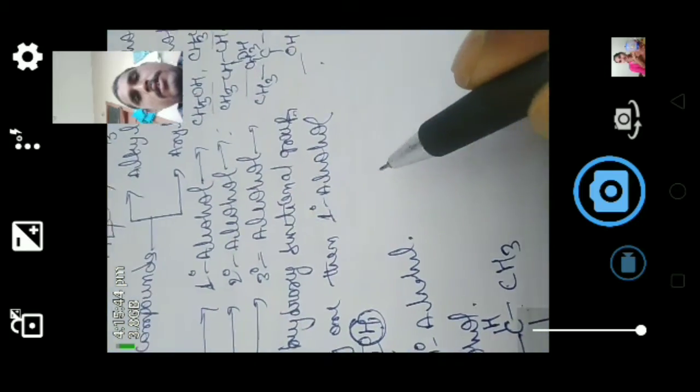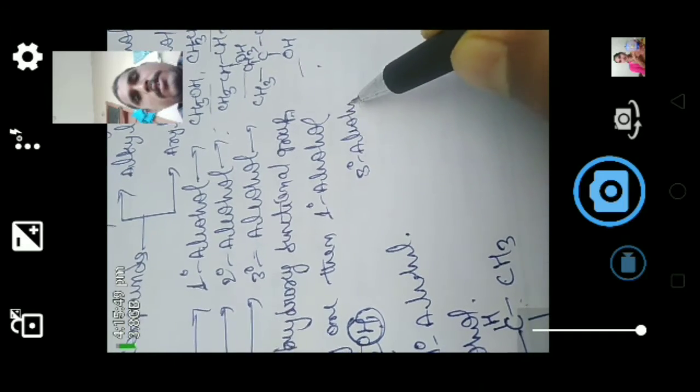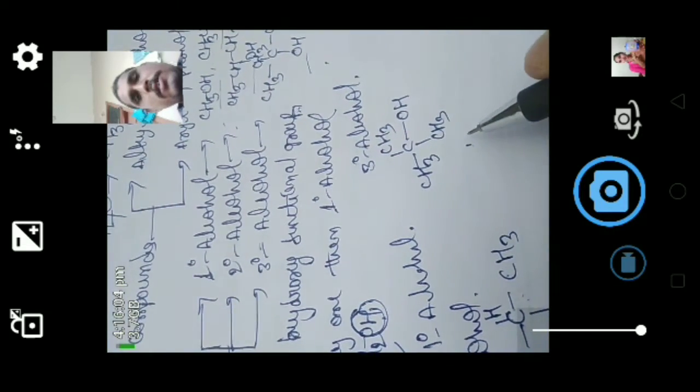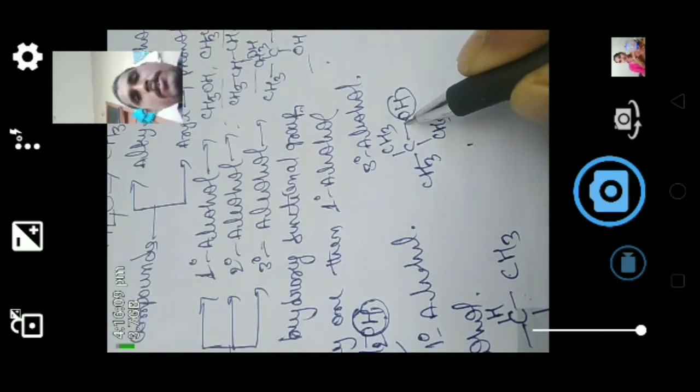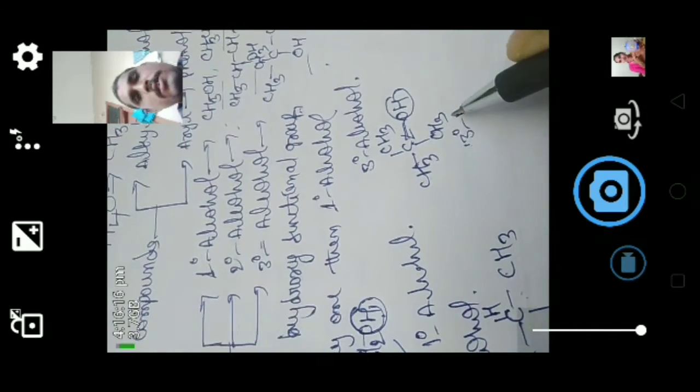Coming to tertiary alcohol: the hydroxy group attached carbon is further bonded with three other carbons, 1, 2, 3, then we say these are called tertiary alcohols.